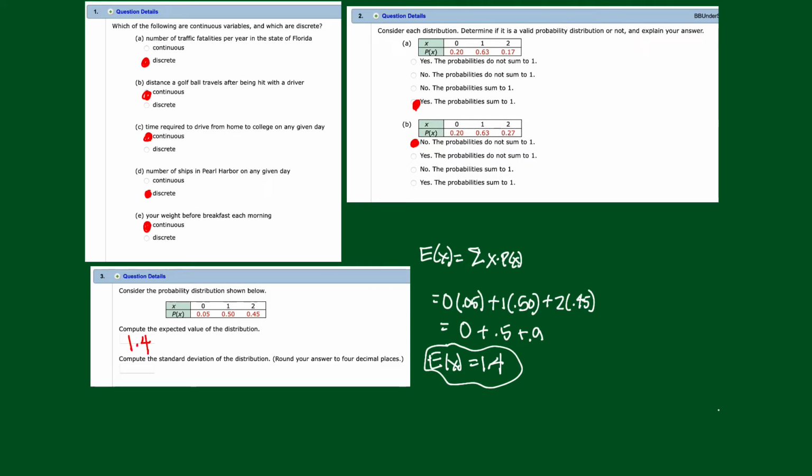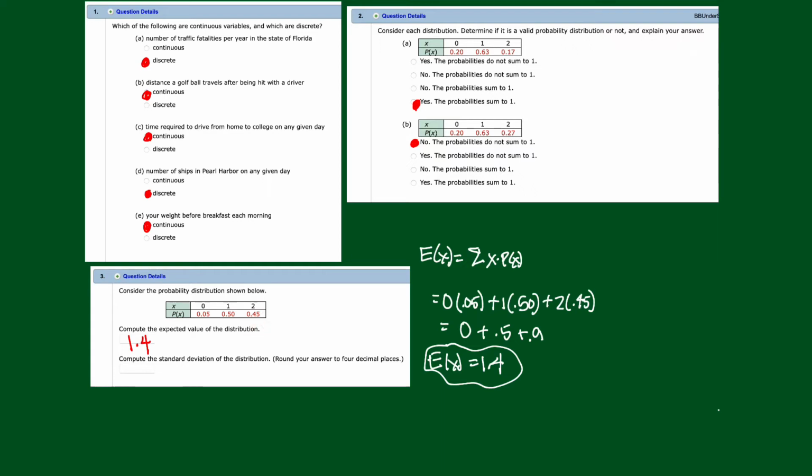Now that's fine. We got a number. Do you know what it means? It says on the average, if this experiment were done over and over again, we would come out with a value of 1.4. For example, suppose that in class there were 100 of us, and we all do some experiment, and here's the possible answers. We could get 0, 1, or 2. 5% of us will get a 0. 50% of us will get a 1. 45% of us will get a 2.